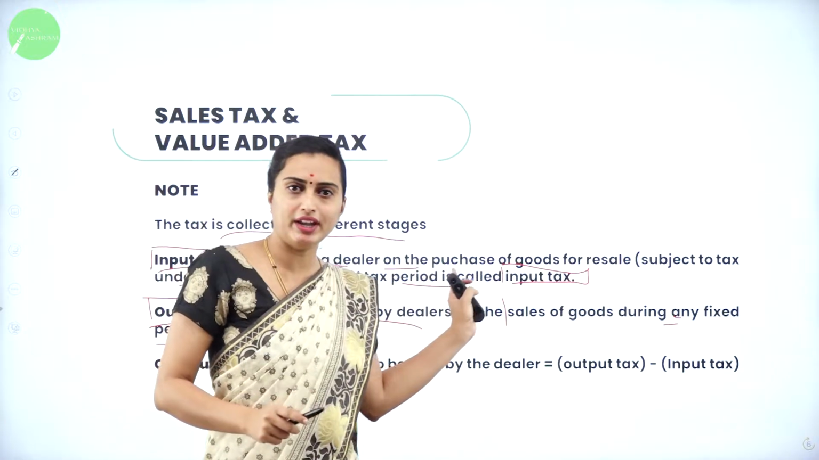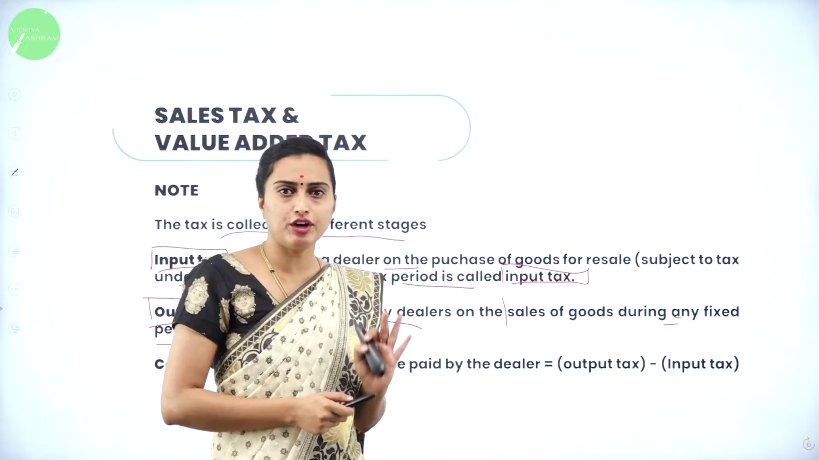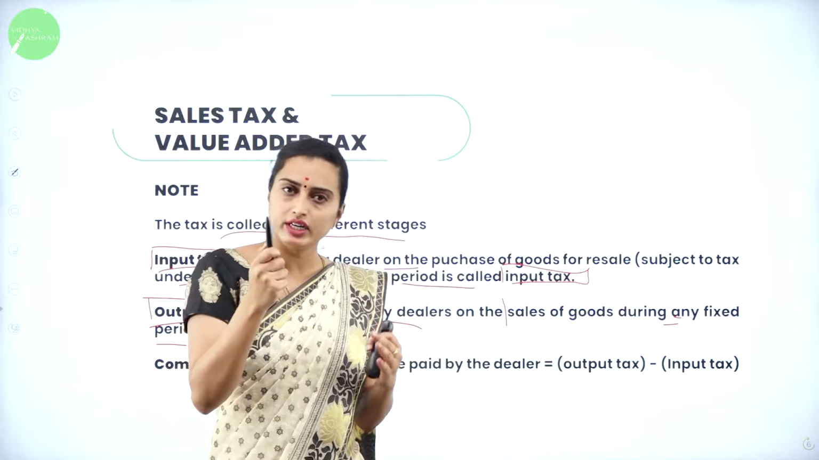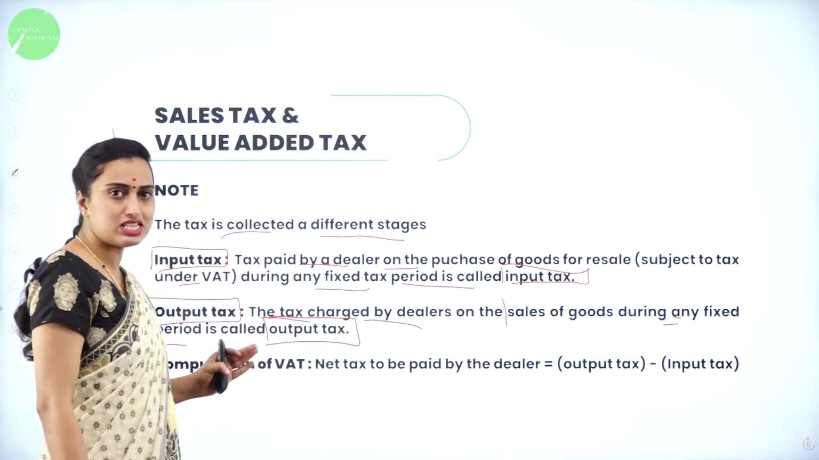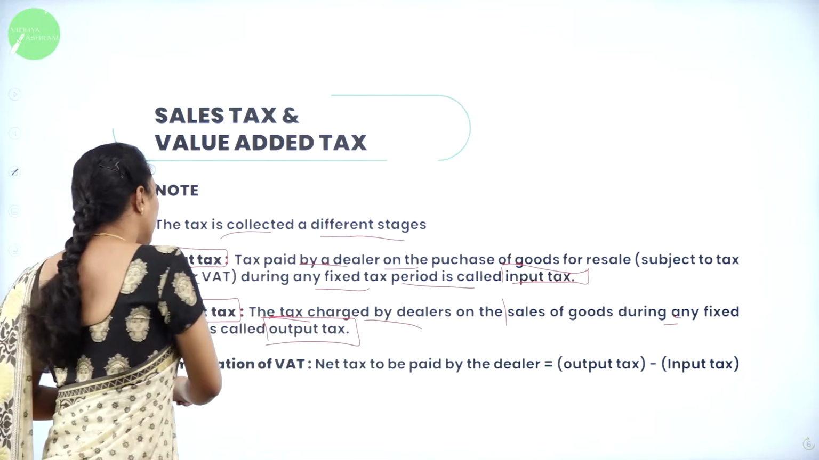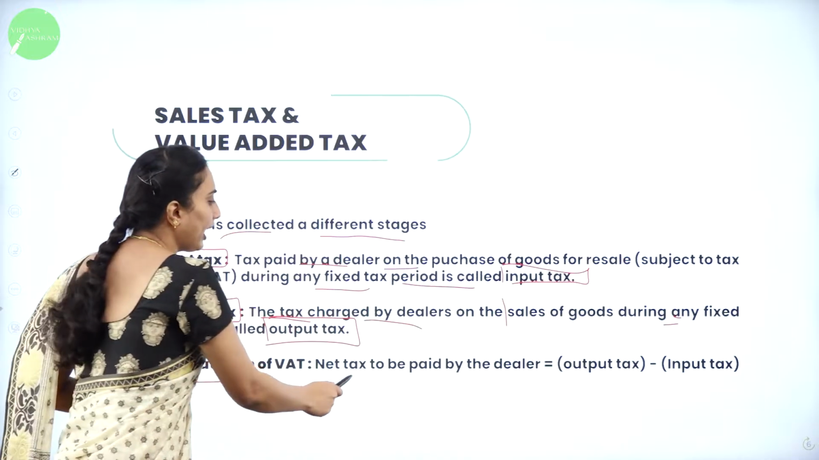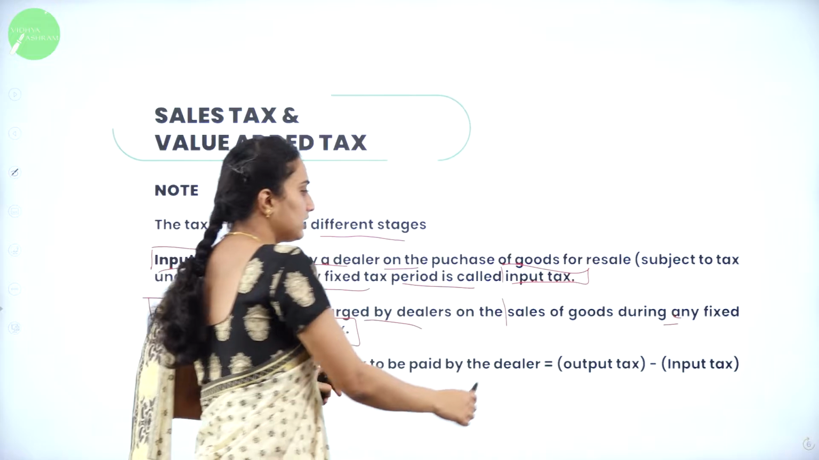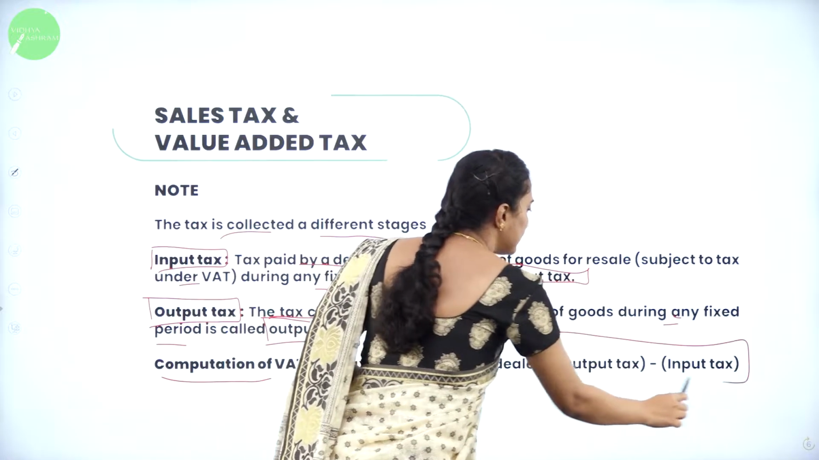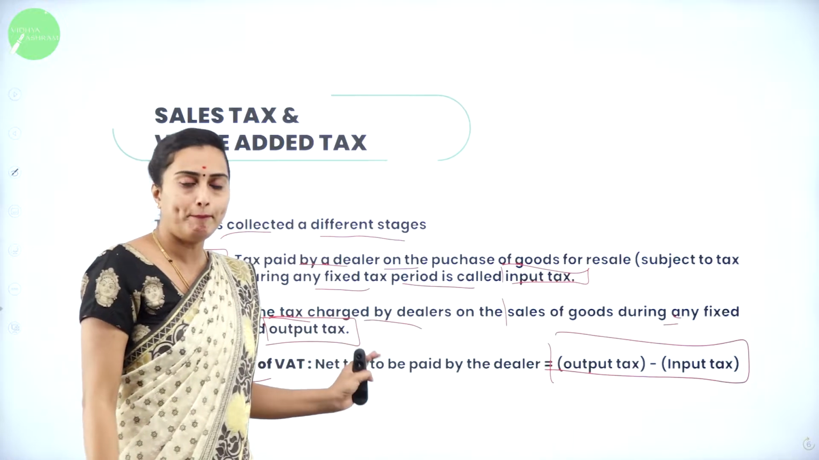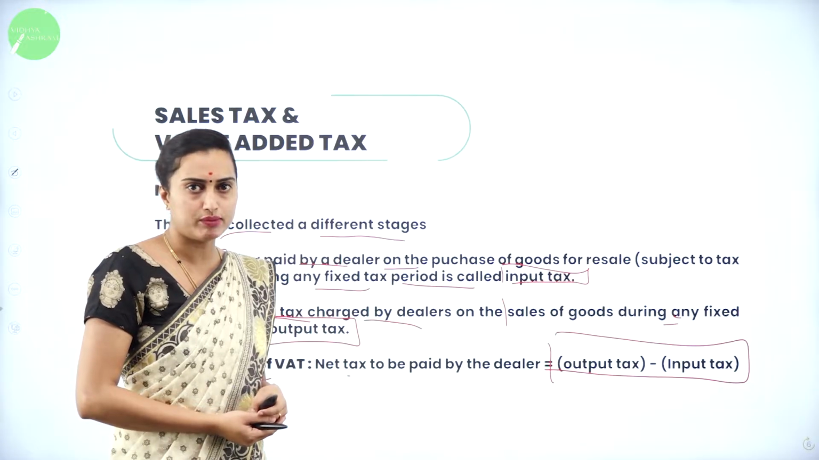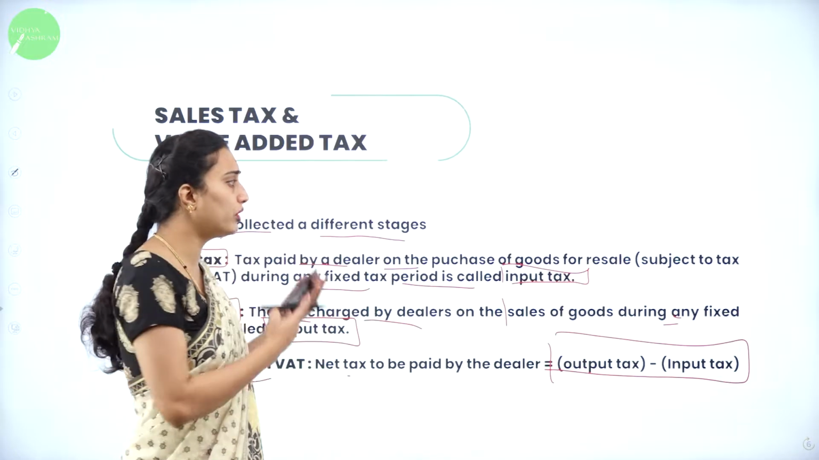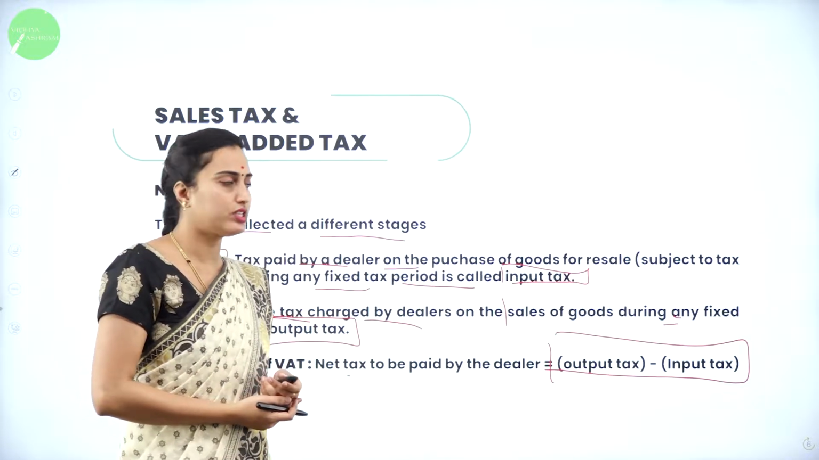This is within the period, that is any fixed period, you are going to have it called output tax. These are the 2 stages you have under VAT, and in the computation of VAT, the net tax is to be paid by the dealer only. That is nothing but output tax minus input tax, which gives you the amount paid by the dealer. Understood? This is what you need to know for VAT stages.